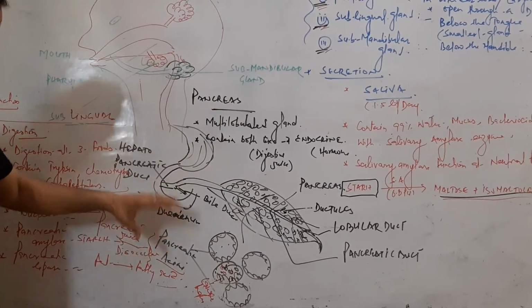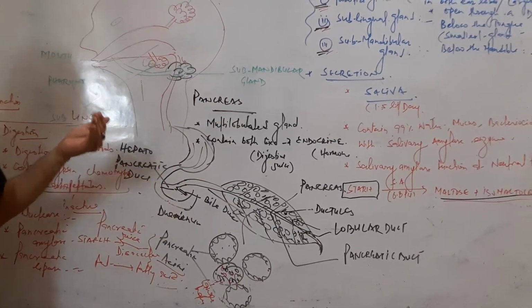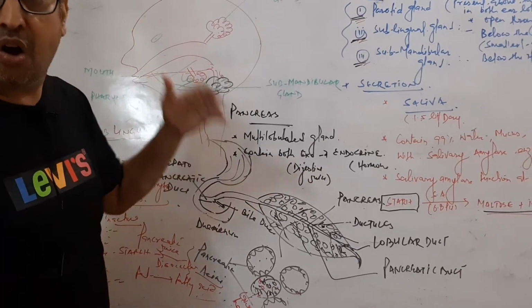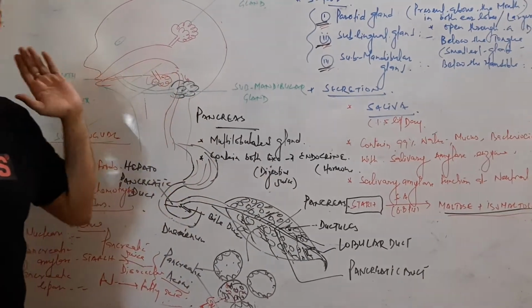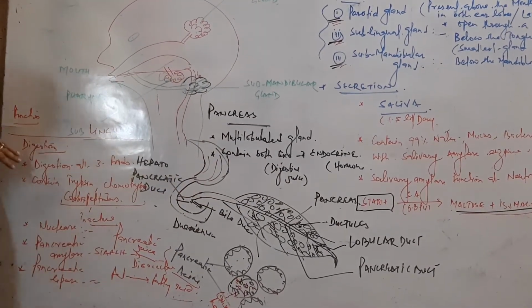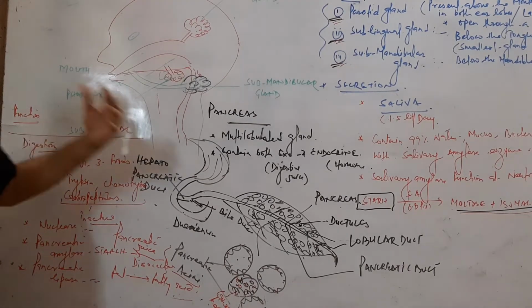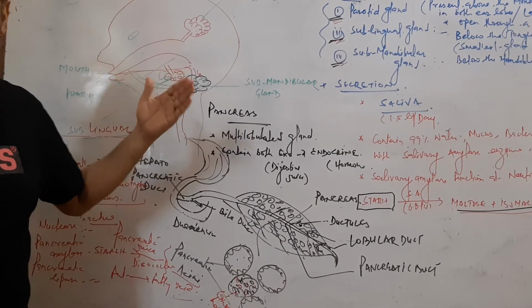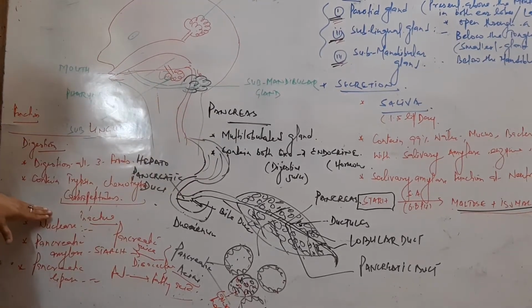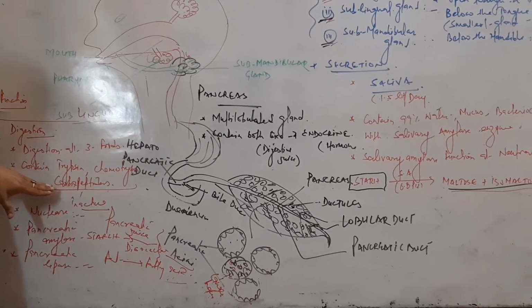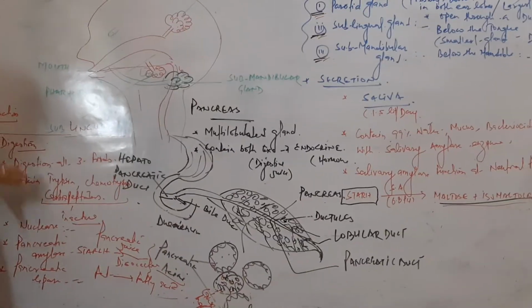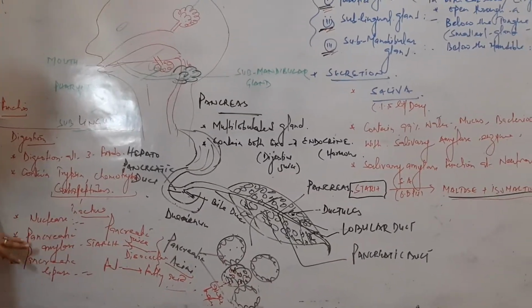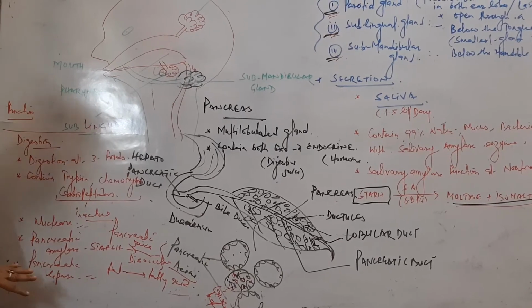The pancreatic acini secrete pancreatic juice, which is able to digest all three types of food: carbohydrate, protein and fat. Mainly the pancreatic juice contains 6 types of enzyme: trypsin, chymotrypsin, carboxypeptidase, nuclease, pancreatic amylase and pancreatic lipase.